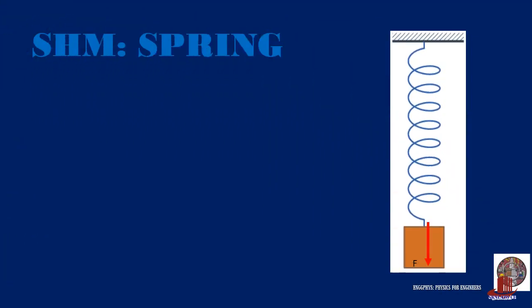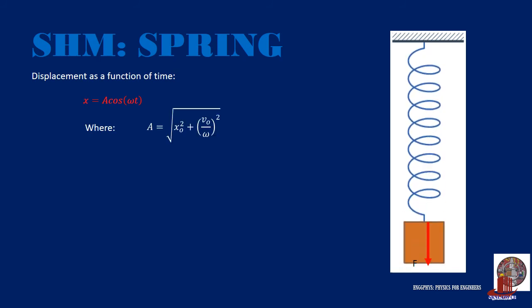With rotational motion derivation, we can also arrive at the displacement formula as a function of time to be x is equal to a cosine omega t, where a from the formula is taken as the root of x naught squared plus the quantity v naught over omega squared.